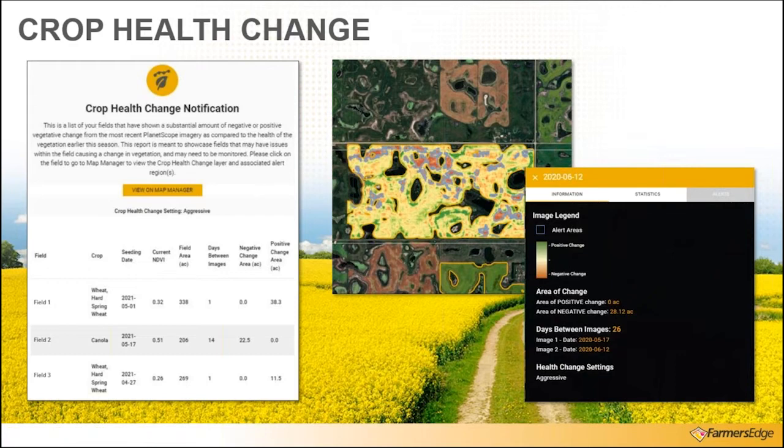Now, I don't have any pictures in the presentation to show here today, but this was one from my own field. We got this email notification on June 12th. The next day, we walked into the field using the FarmCommand app directly to that spot and found cutworms within this wheat field. So right away, we were informed on some type of insight and allowed us to make a decision on whether to scout and then obviously whether to spray or not. This crop health notification is also available as a push notification to the FarmCommand app, so something that we can also opt into there.